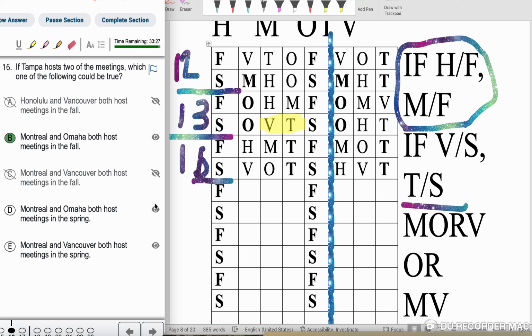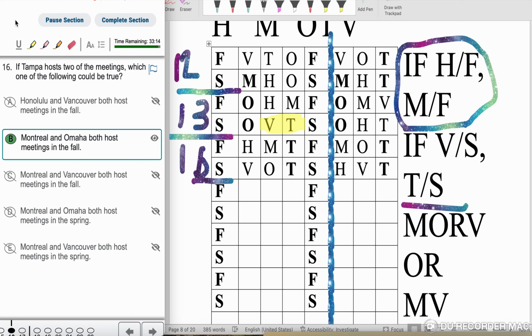M and O in spring, no. M and V both in spring. M and V in spring, no. The only one I see is just B. Go ahead and select it. Answer B. Montreux and Omaha both host meeting in the fall.